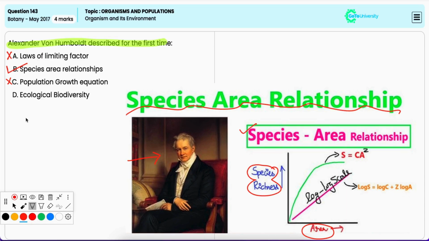Option D, ecological biodiversity. Now, while Humboldt made some contributions to ecology, the specific term ecological diversity is not credited to him. Hence, it is incorrect.